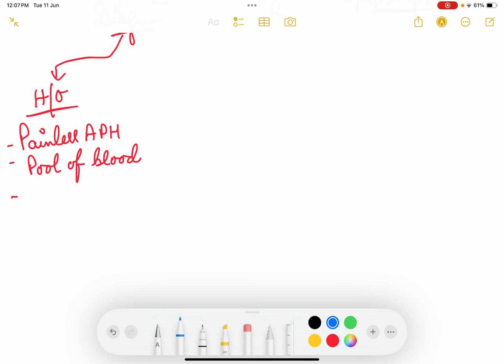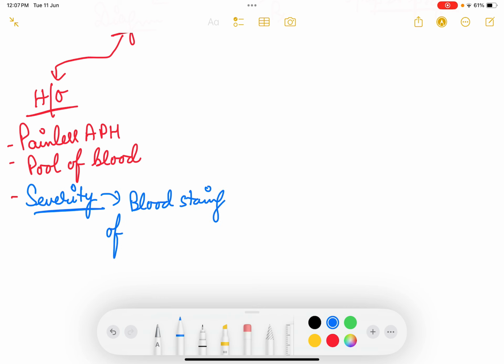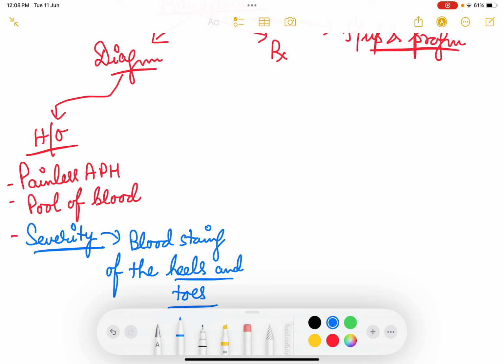And the severity of the bleeding, how do you know the severity of the bleeding, kitna severe bleeding ho raha hai, is known from whether there is blood staining of the heels and toes. तो अगर पैर के नीचे तक ब्लड बहते हुए चला गया, then it is said that bleeding was very severe, क्योंकि पूरा पैर बहते हुए नीचे चला जाएगा. तो this is all history.